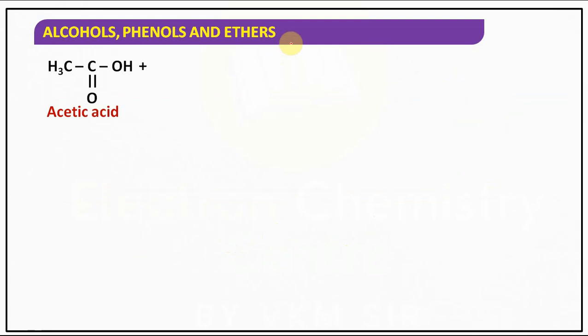What is that? From carboxylic acids and esters. Carboxylic acids are those compounds having COOH as a functional group. Esters are having COOR as a functional group.